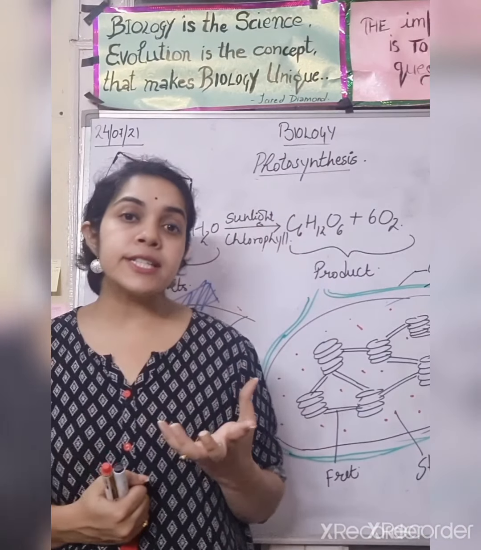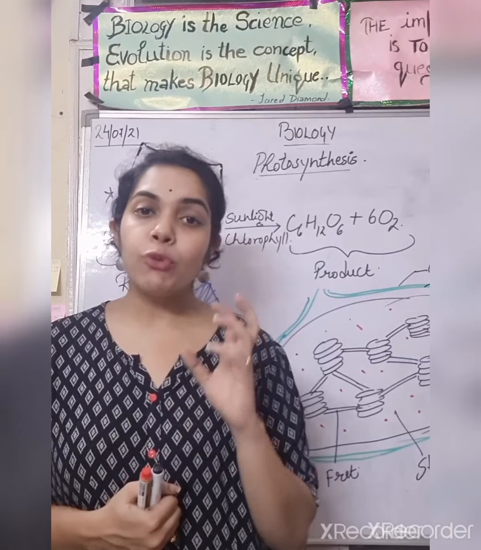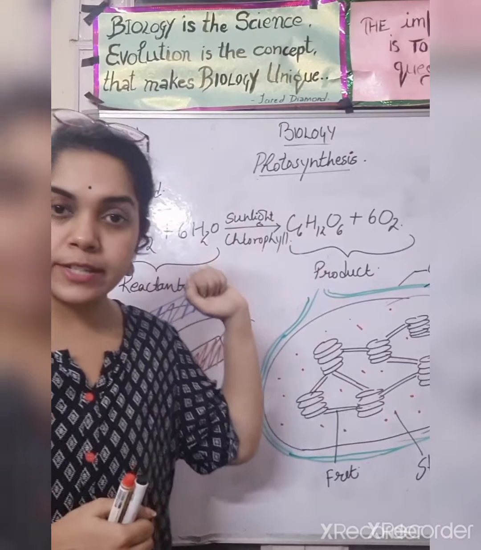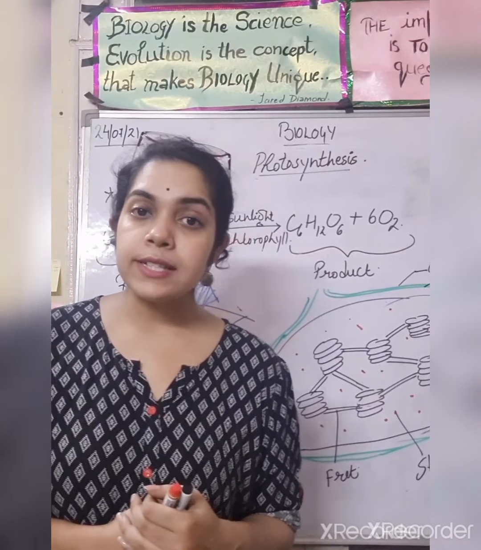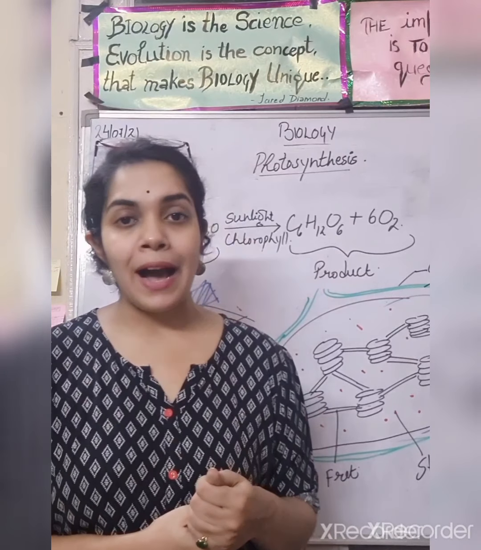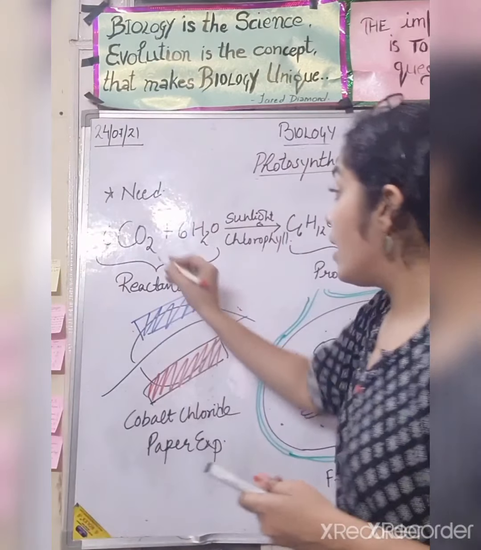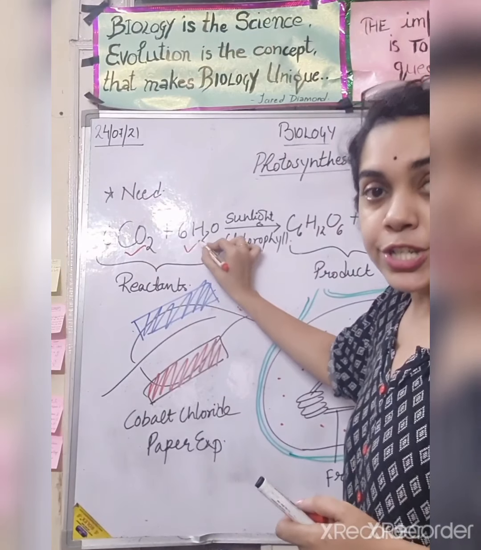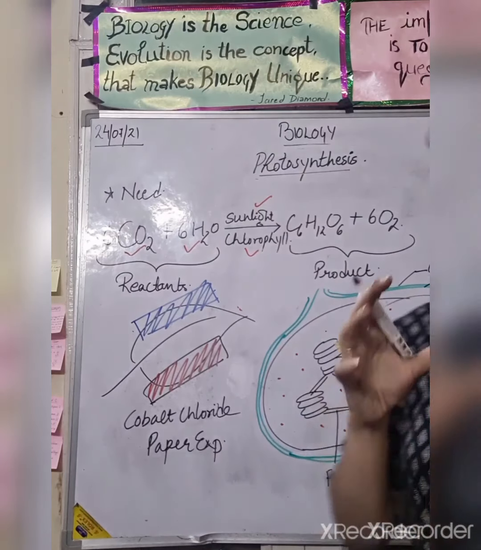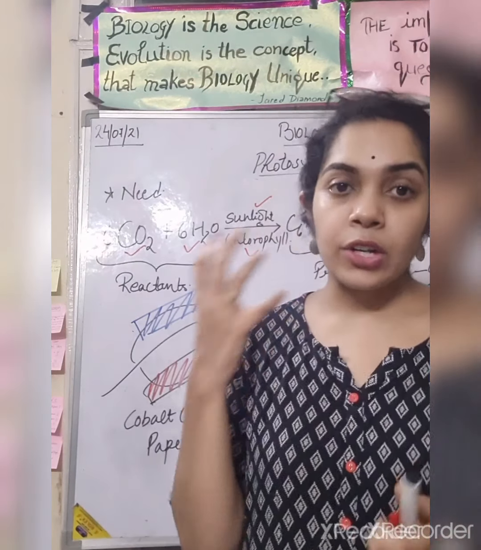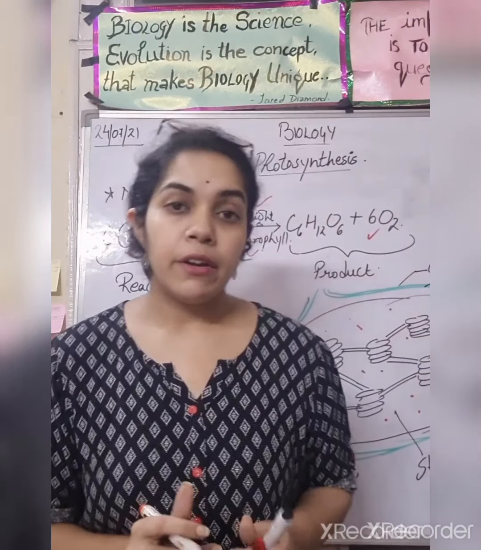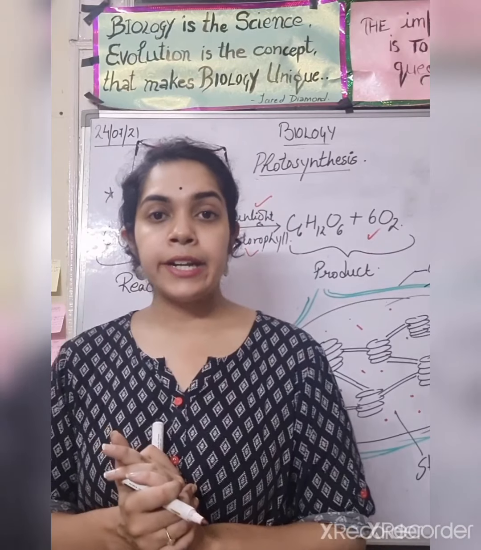So how is this food being created? The food is being created by the process known as photosynthesis, right? Photosynthesis is the process which helps to make food in plants in the presence of carbon dioxide, water, sunlight and chlorophyll, releasing glucose and oxygen in return. So what is it? We'll study it again.